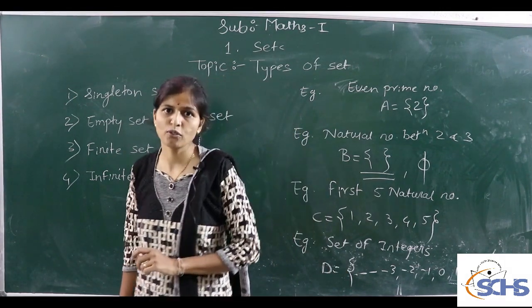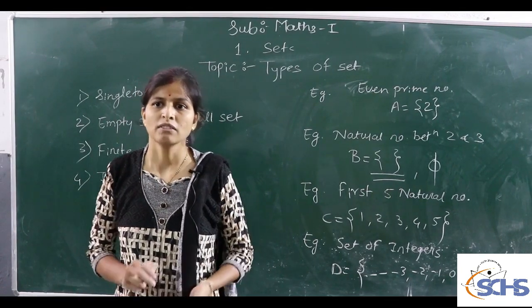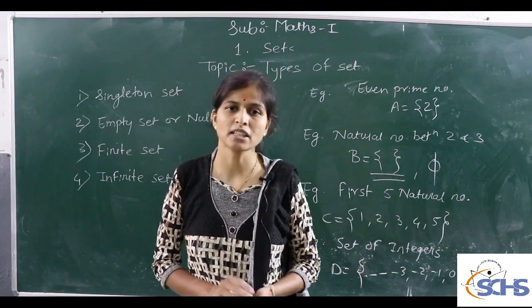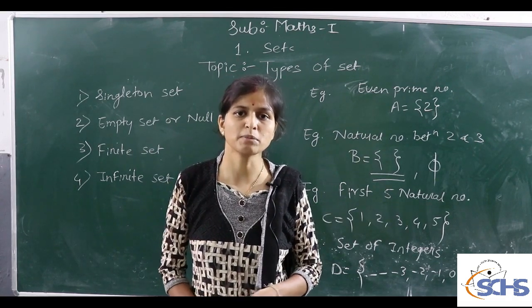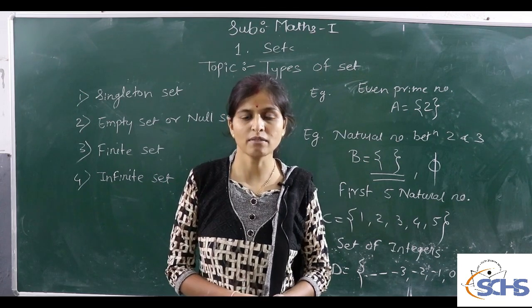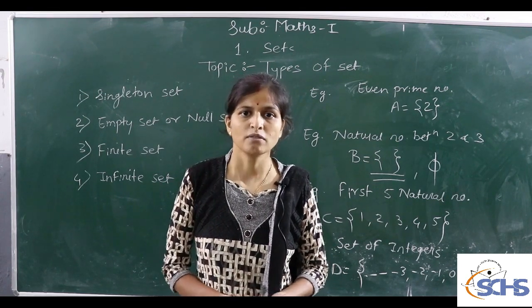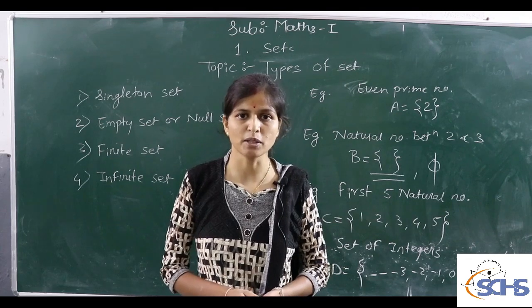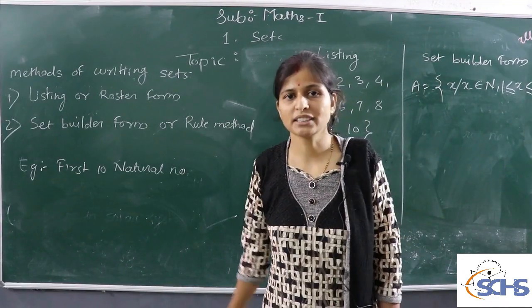So we see there are four types of sets. One is the singleton set, which contains only one value. One is the empty set or null set, the set which doesn't contain any value. Third is the finite set, the set which contains a finite number of elements. And the last one is the infinite set, the set which contains an infinite number of elements. I hope you understand this topic.